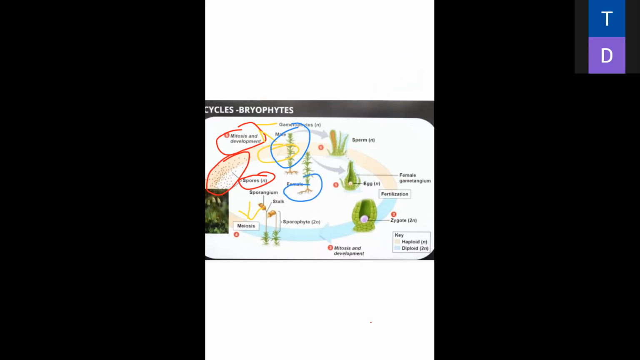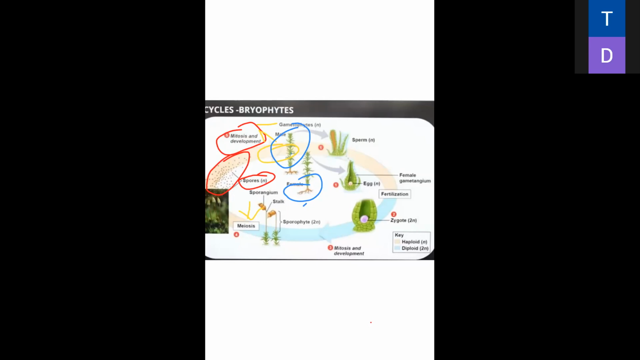Next, the male structure is known as the antheridium, and the female structure is known as the archegonium. Is it clear, everybody? Can you see?